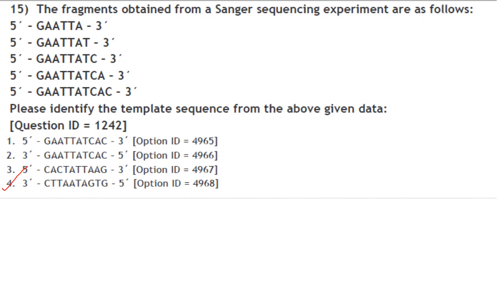So find for this last one, 5 prime to 3 prime sequence, you find the complementary of that in the 3 prime to 5 prime direction. So it is 3 prime CTT AA TAG TG. That will be your template strand. Answer is option 4.